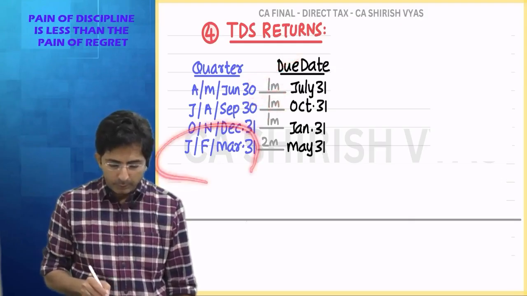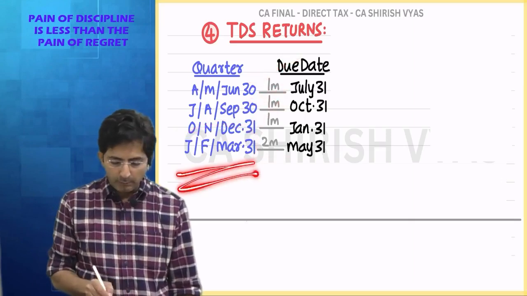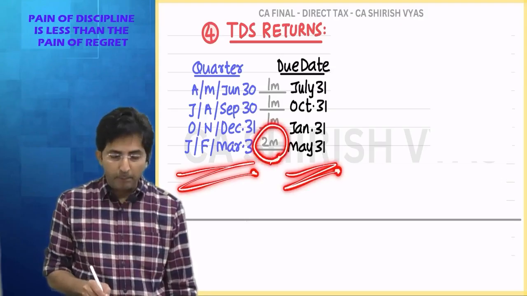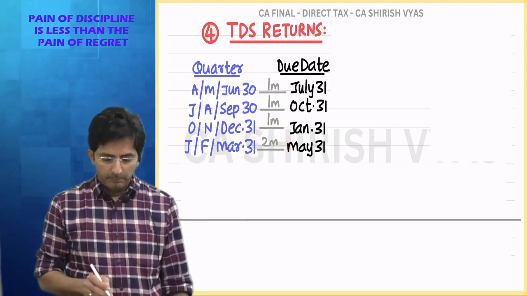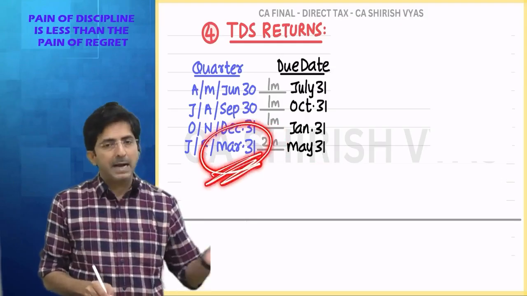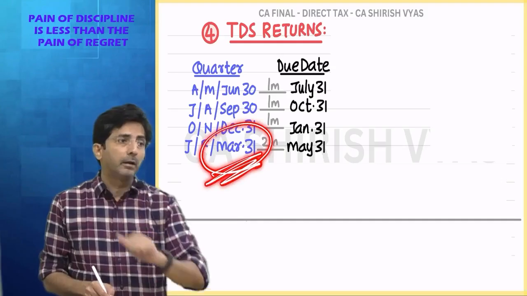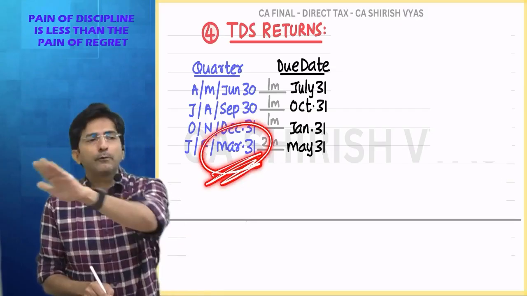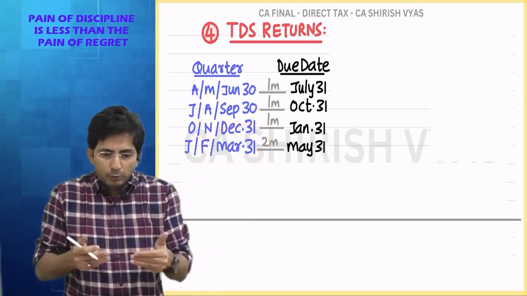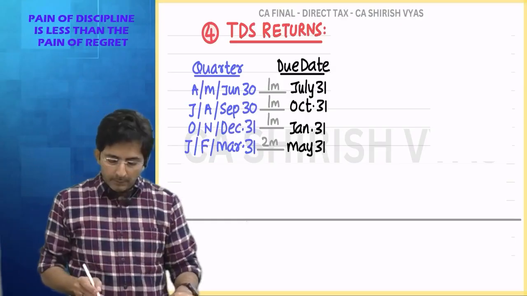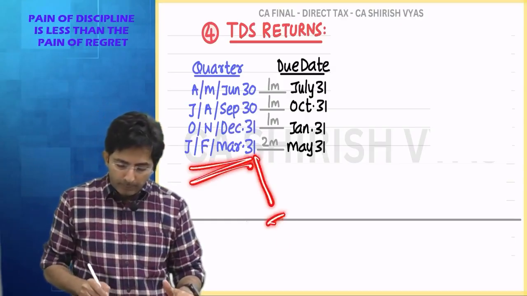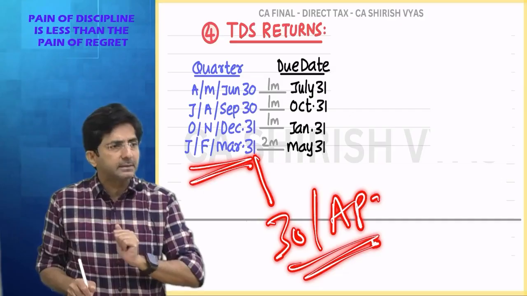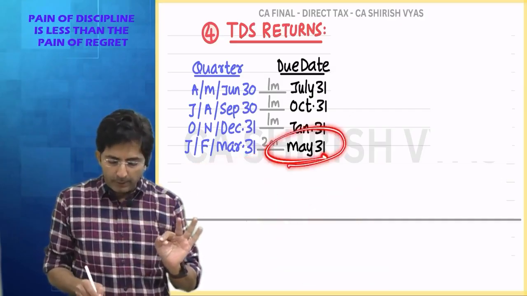But in the last quarter, see, you are getting a gap of 2 months. The last quarter will end in March, but you have to file the return by 31st May. In between there is a gap of 2 months, April and May. Why 2 months? Because in the last quarter there is March, and March month TDS you deposit by 30th April. So till 30th April you are depositing, and only after you deposit you can file the return. In the return you have to show the details about TDS deposited. And if government says no, last quarter return you file by 30th of April, how is it possible? By 30th April I am busy in depositing the TDS. So that's why last quarter return you have to file by 31st of May.